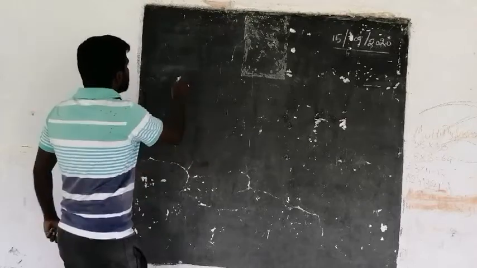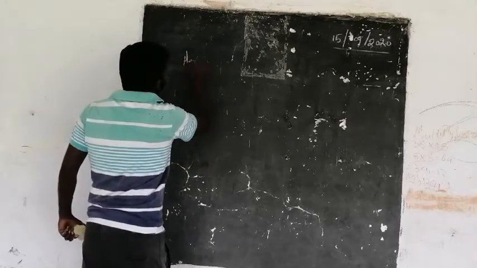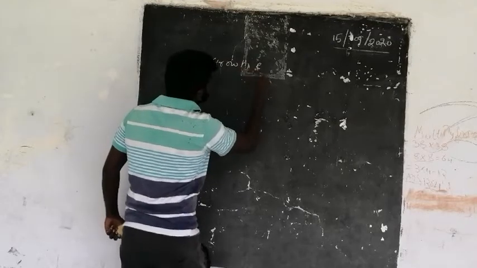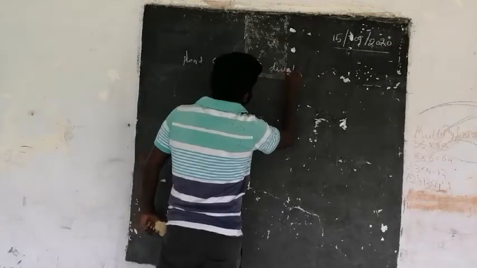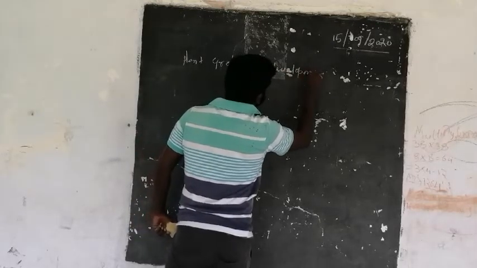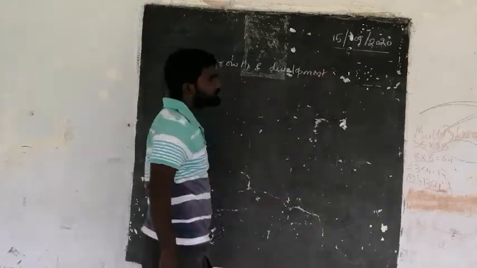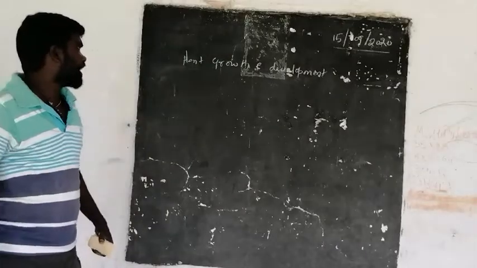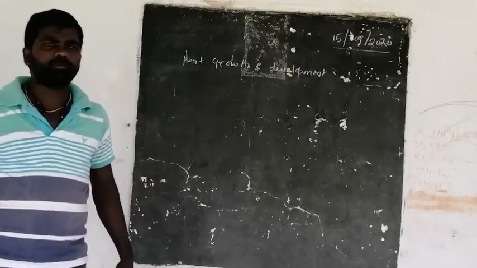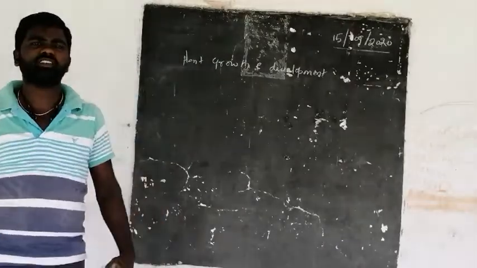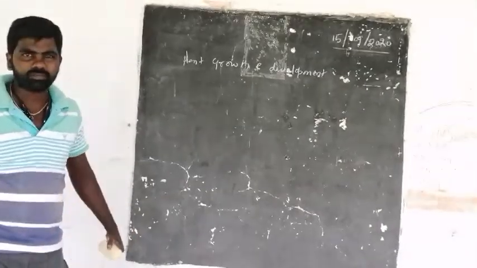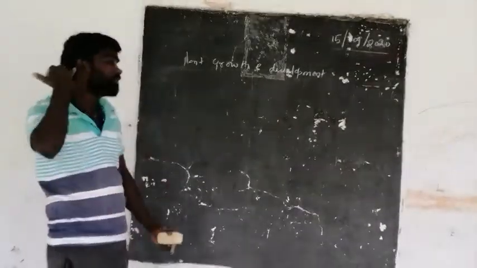Now, plant growth and development. Let us see what plant growth means. Here, an increase in mass or an increase in the number of cells, that is nothing but plant growth.